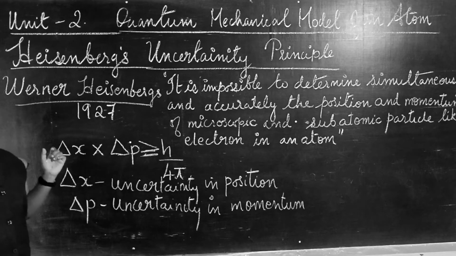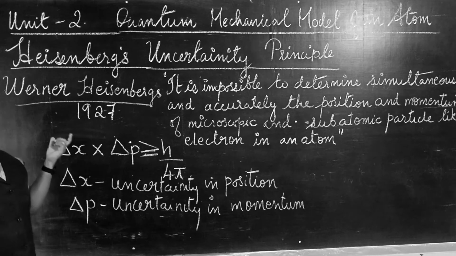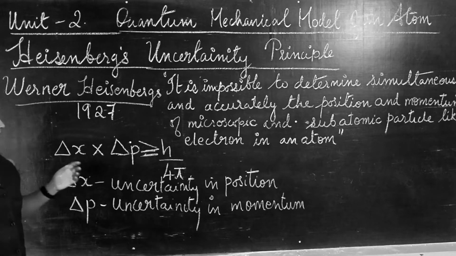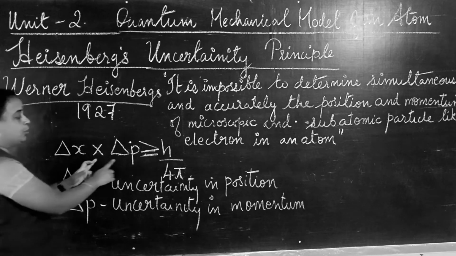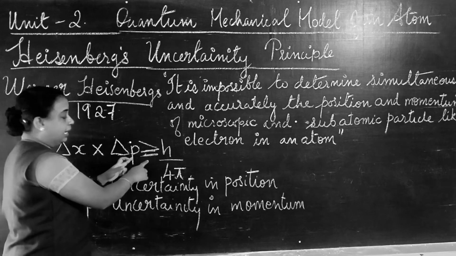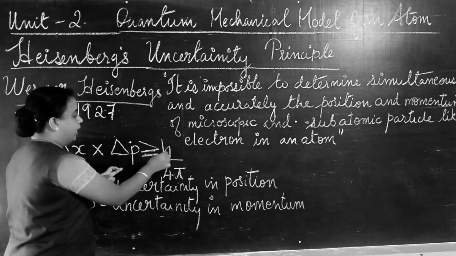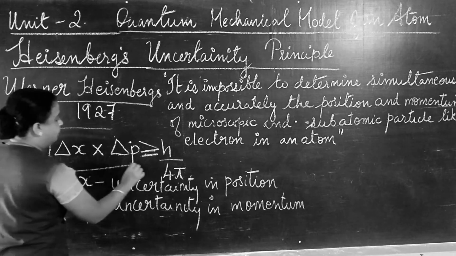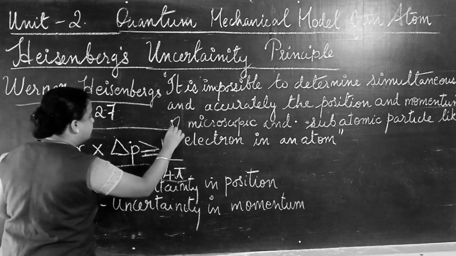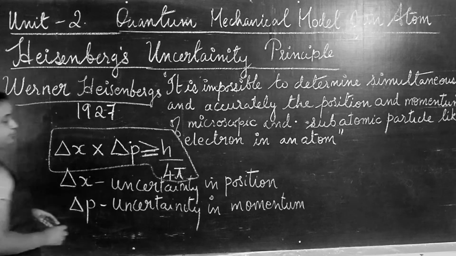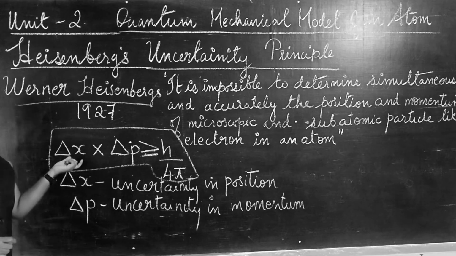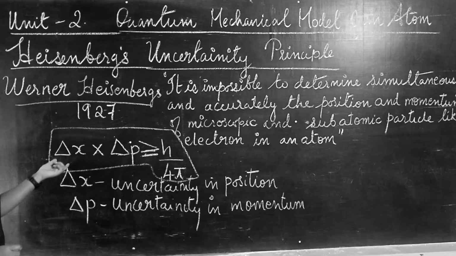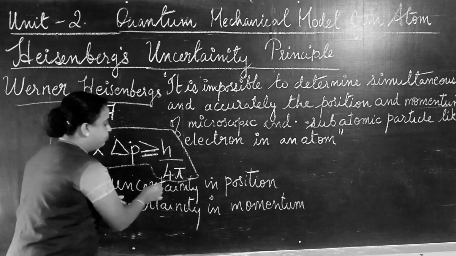The mathematical representation for Heisenberg uncertainty principle is delta x into delta p greater than or equal to h by 4 pi. So here delta x is nothing but the uncertainty in position.